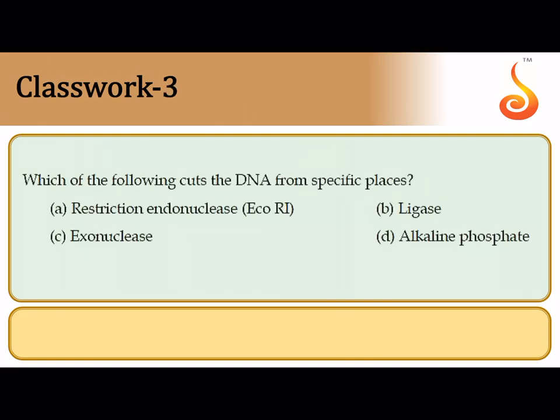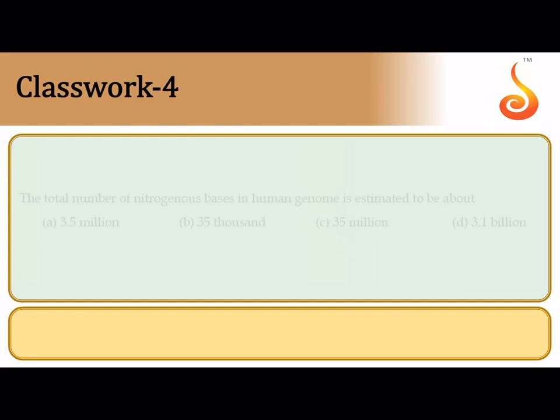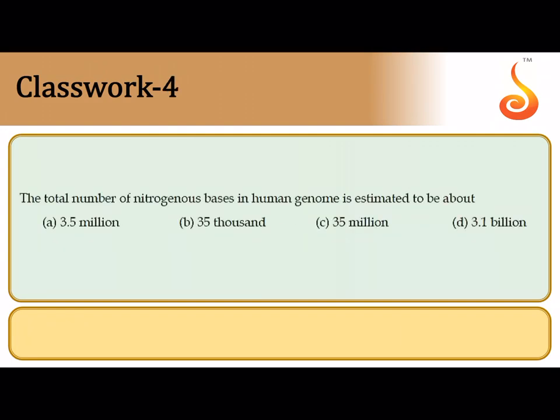Third question says, which of the following cuts the DNA from specific places? Obviously, the moment you hear about cutting, it is restriction endonucleases. Example of EcoR1 is given over here. So option A is the correct answer. The total number of nitrogenous bases in the human genome is estimated to be about 3.1 billion. There are about 3.1 billion nitrogenous bases in our genome.